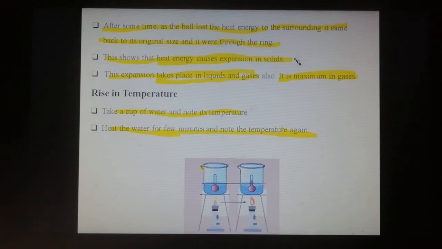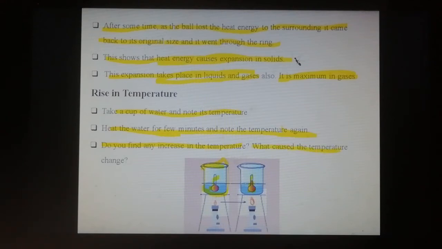So take a cup of water, measure the initial temperature of the water, then heat the water, then measure the final temperature of the water. What can you observe? Do you find any increase in temperature?